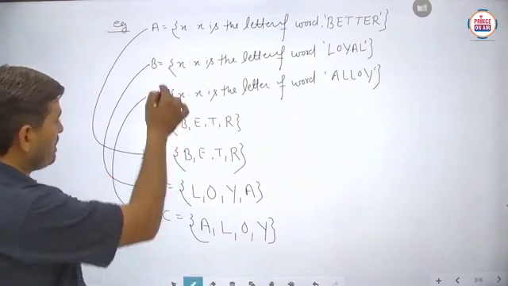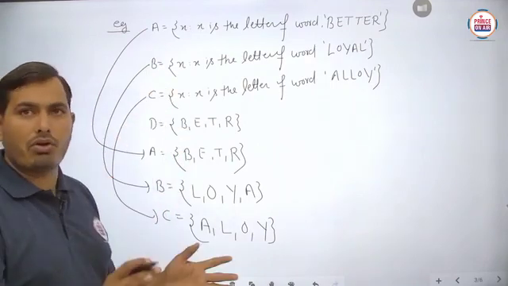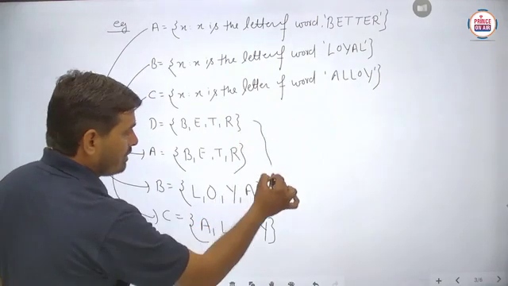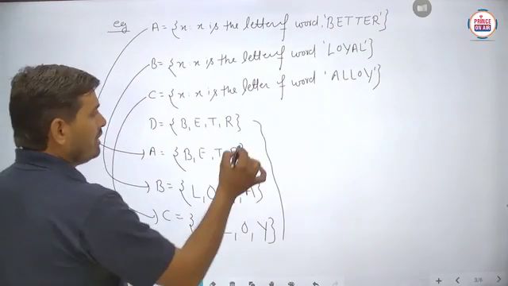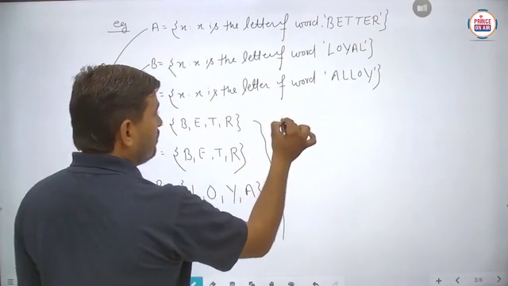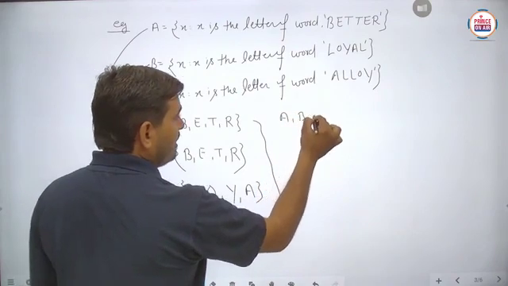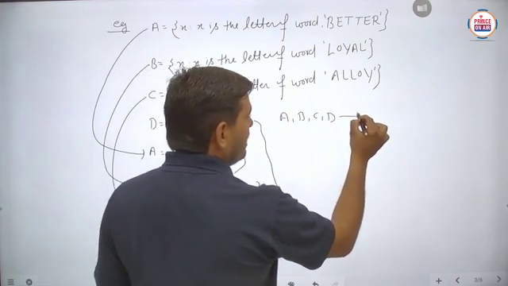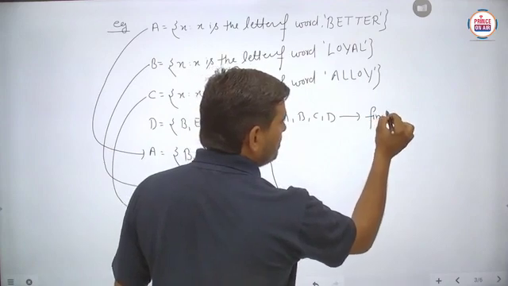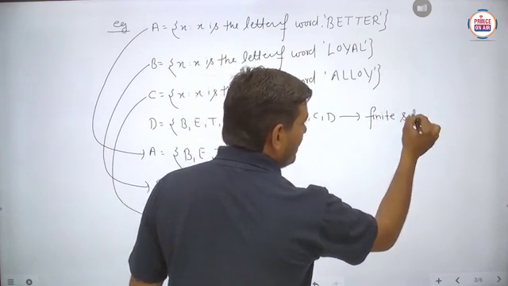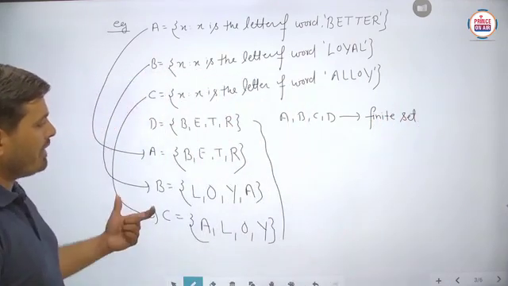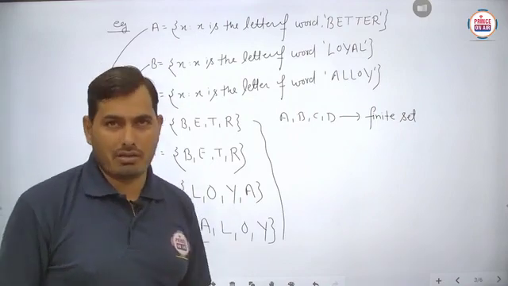So we have to just convert the given set builder form into the roster form. Now we have to compare each and every part. So firstly, what can you say about the A set, B set, C set and D set? Are these said to be finite sets or not? These are said to be finite sets, because here the number of elements is finite. First thing, is it clear?